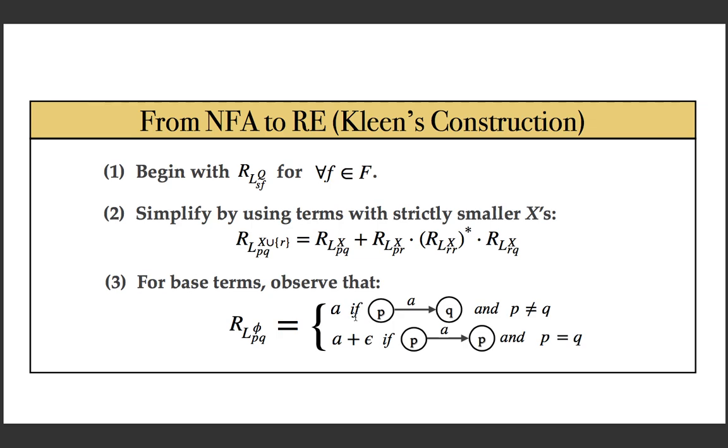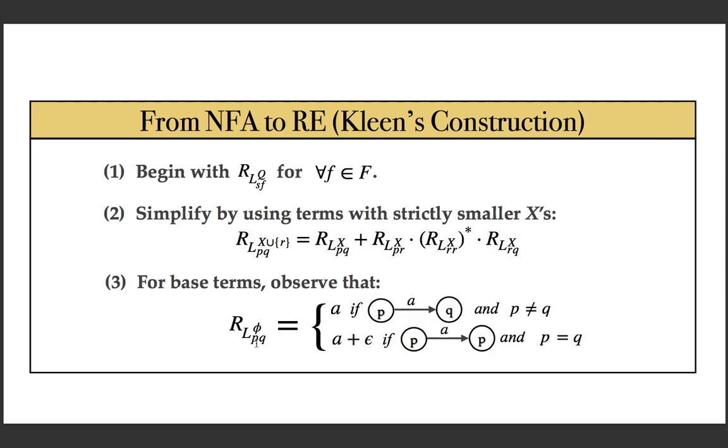And these are the escape conditions, or the base cases, for the induction. That is, if the intermediate state set is the null set, phi, that means I want to go from P to Q without going through an intermediate state. When is it possible? When there exists a transition from P to Q on the input symbol A, you can go from P to Q without passing through an intermediate state.